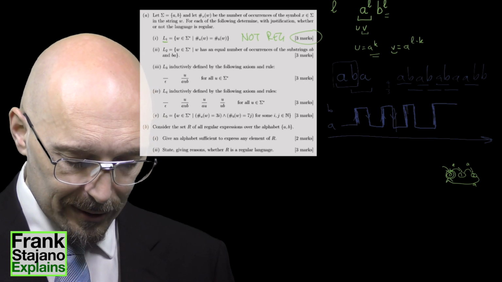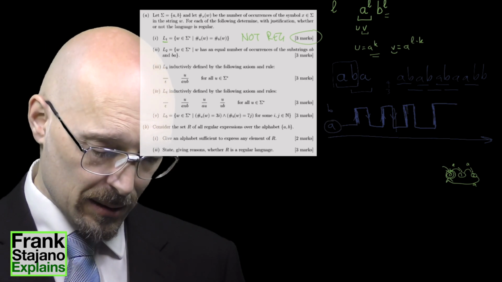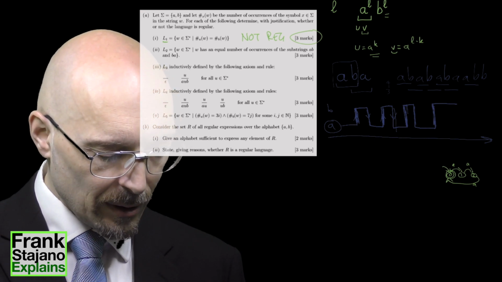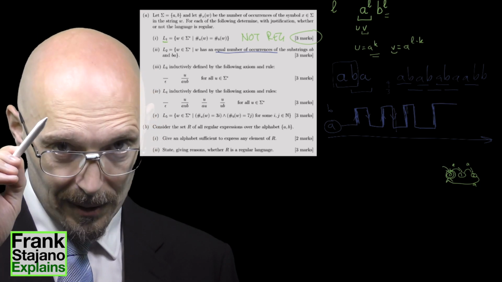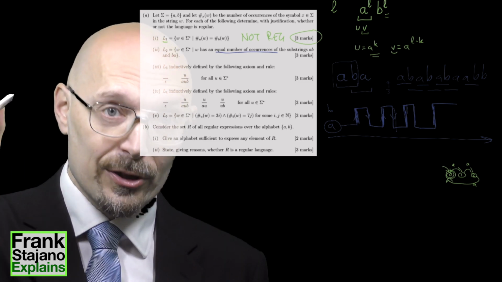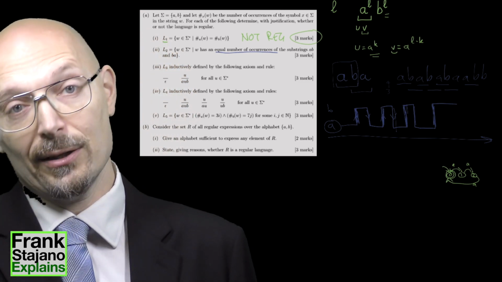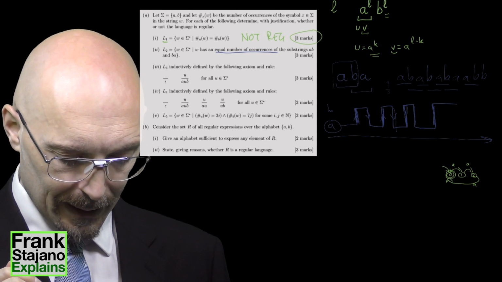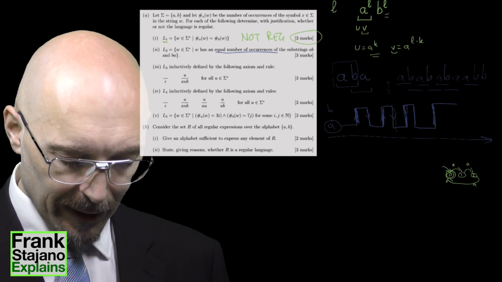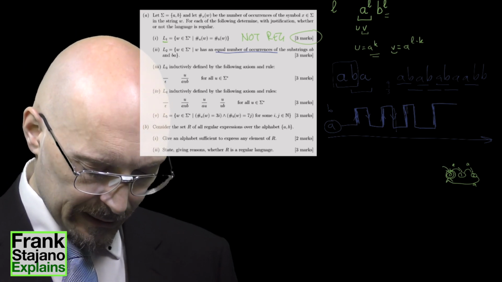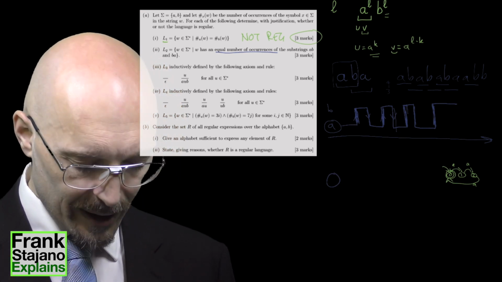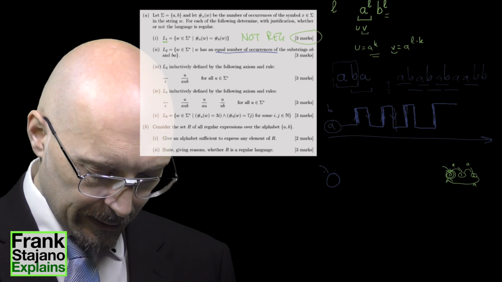So if I start with A and finish with A, then I have something with an equal number of occurrences of substrings AB and BA. Or if I start with B and then zigzag and then finish with B, then I've had the same number of BAs as I had of ABs. And so I think that should be a regular language, and in fact I can recognize it pretty easily with something like, okay, if I make myself a DFA, I start here, and if I get an A,